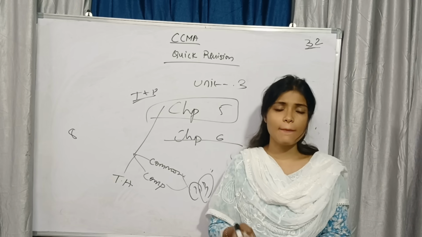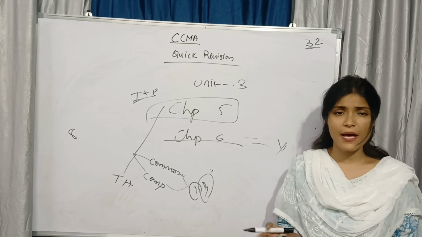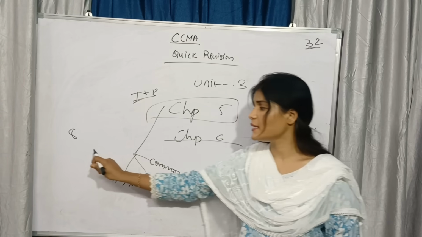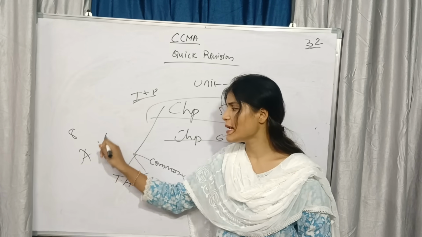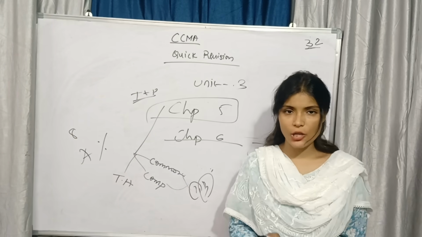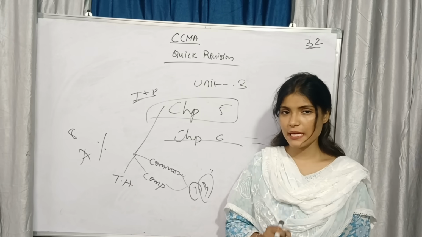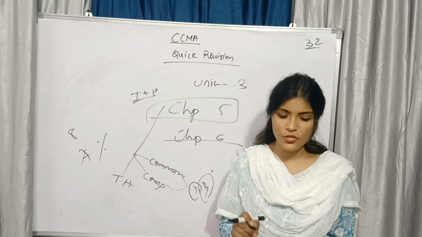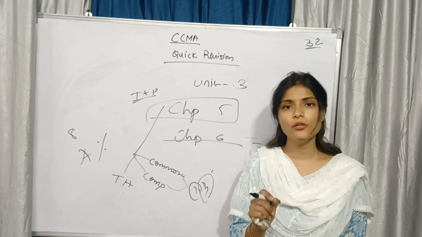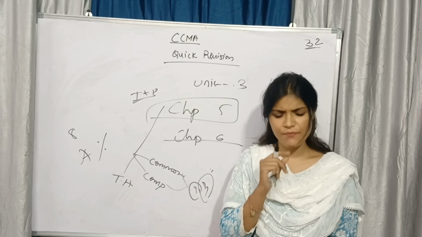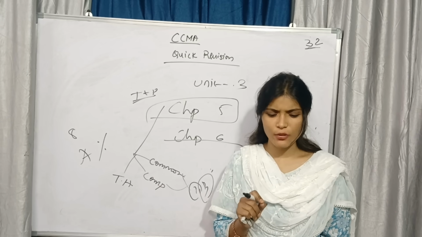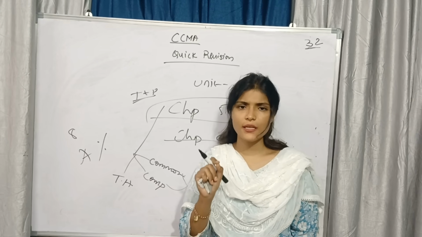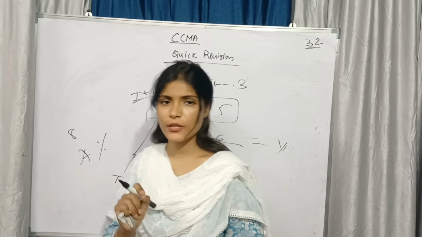Yes, in comparative income statement and balance sheet, what you will learn? You will learn the calculation of absolute change and percentage change. Yes, are you understanding? Absolute change means new year minus old year. Percentage means absolute change divided by old year into 100. Yes, the same thing you need to learn it. Okay, so this is the thing about the third unit, 5th chapter.